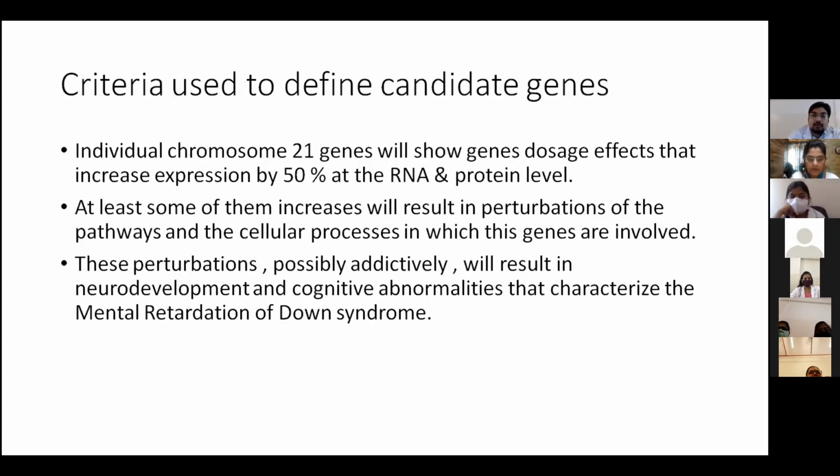Criteria used to define the candidate genes. Individual chromosome 21 genes will show a gene dosage effect that increases expression by 50% at the RNA and protein level. At least some of these increases will result in perturbations of the pathways and cellular processes in which these genes are involved. These perturbations possibly additively will result in the neurodevelopmental and cognitive abnormalities that characterize the mental retardation of Down syndrome.